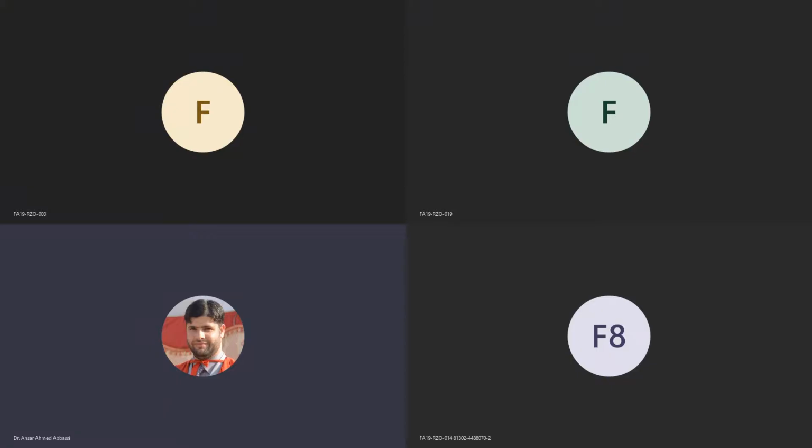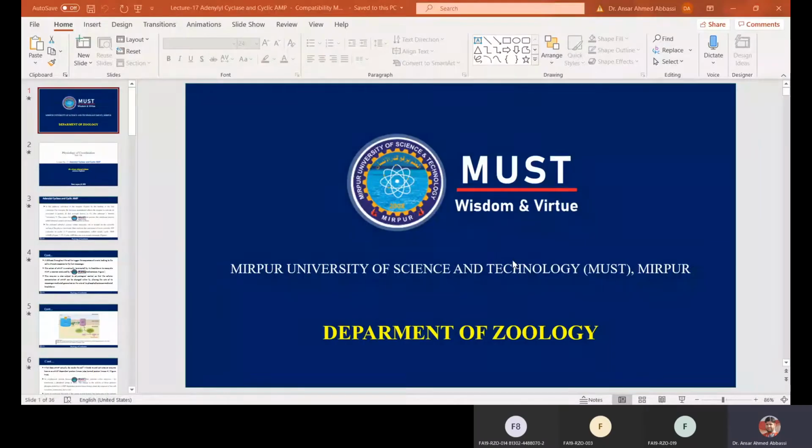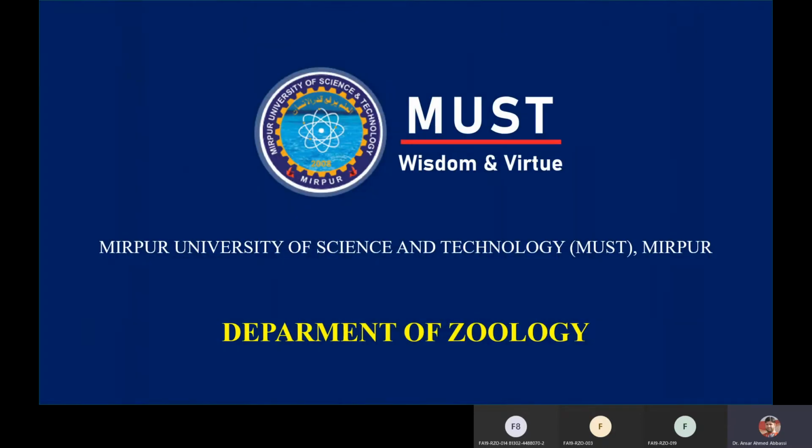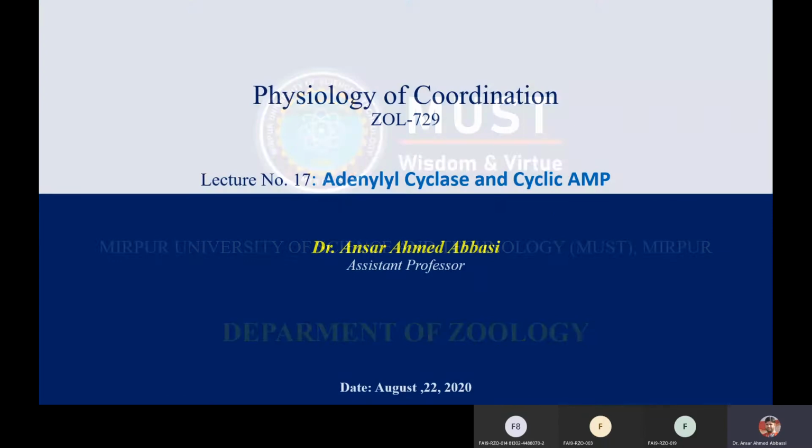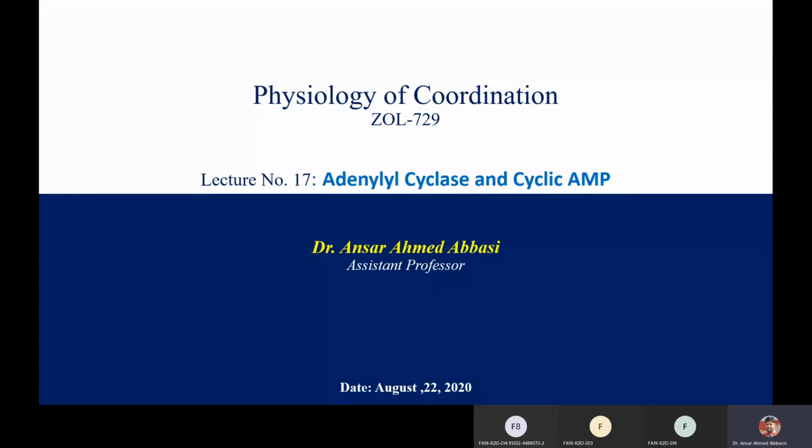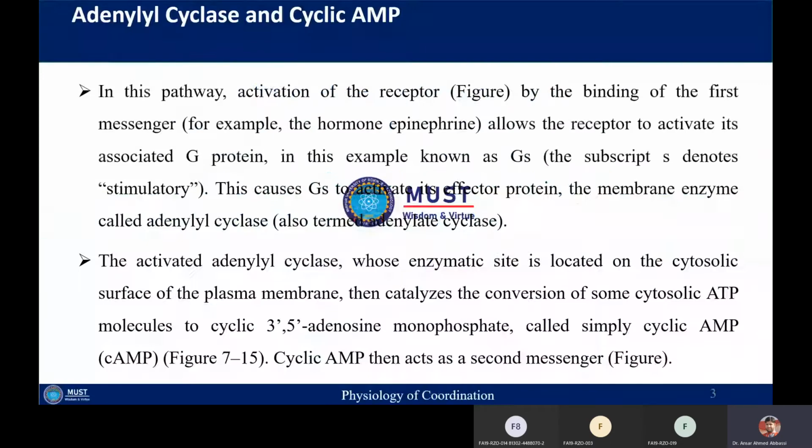We shall discuss the effector proteins, and among those, specifically we shall discuss adenylyl cyclase and cyclic AMP. These are some effector proteins which have a role in the signal transduction pathway.